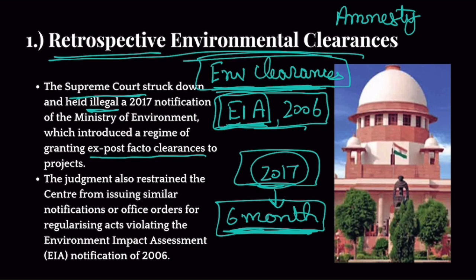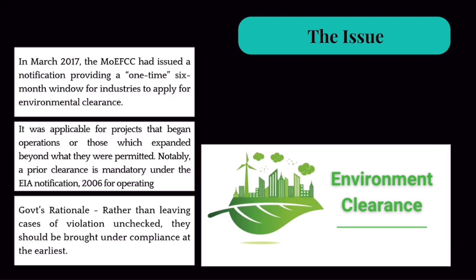The judgment also restrained the Centre from issuing similar notifications. So like the 2017 notification, the government cannot in future also release such a notification. That is banned, that is considered illegal as per the Supreme Court, because that would violate the rules established under the Environmental Impact Assessment Notification of 2006. Now the issue I have explained to you, but let's read it again.